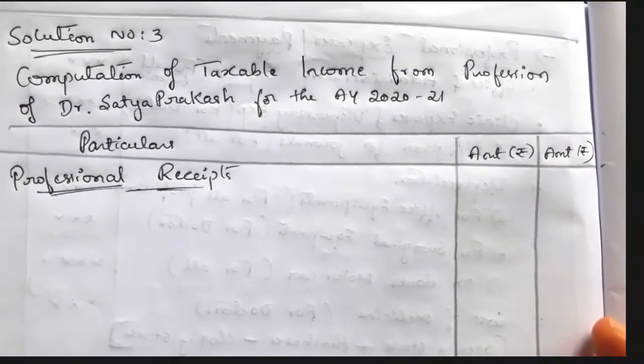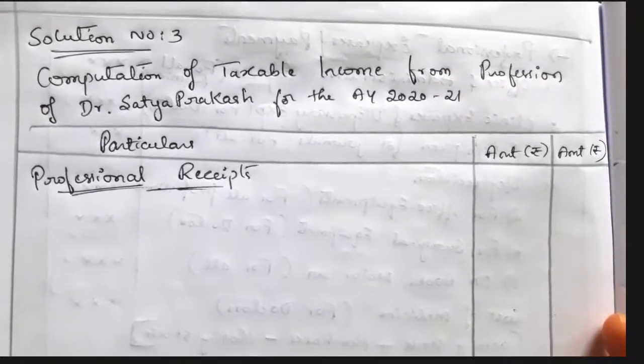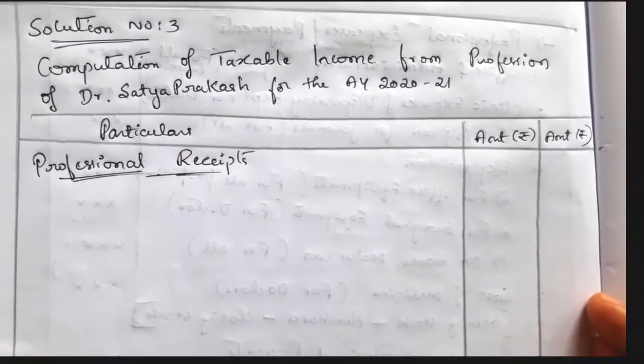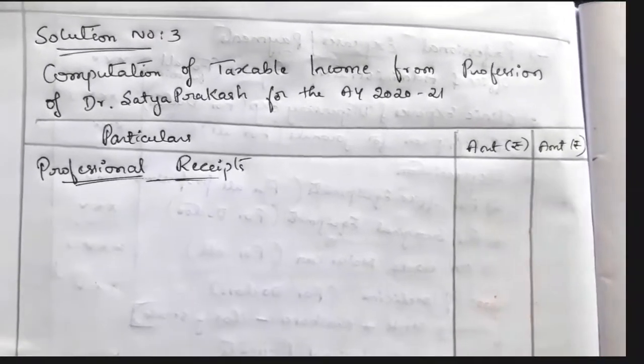Computation of taxable income from profession of Dr. Satya Prakash for the assessment year 2020-21, with particulars and amount columns. So we'll start with the professional receipt. We have to write the professional receipt.